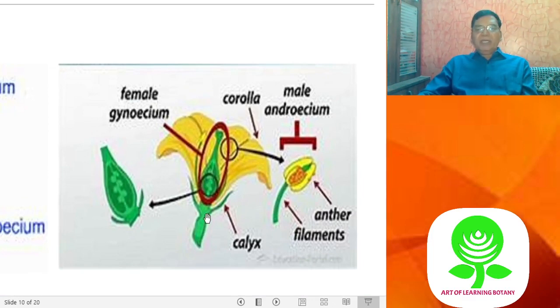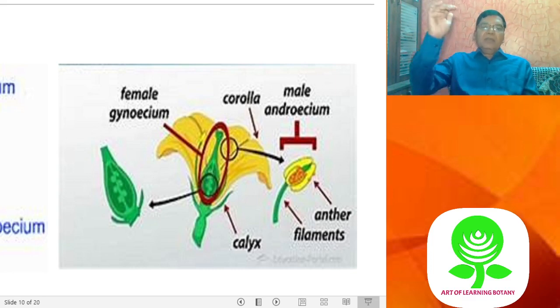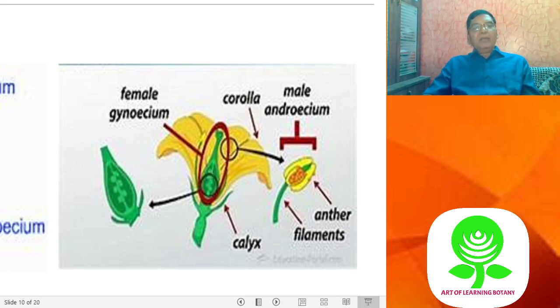The pedicel terminates or flattens into a receptacle or thalamus, which bears four whorls. If all four whorls are present, the flower is called a complete flower. What are the four whorls? Calyx, corolla, androecium or the male whorl, and the female whorl or gynoecium. They are present on the thalamus. Clear? If one or two or more whorls are absent, the flower is called incomplete.